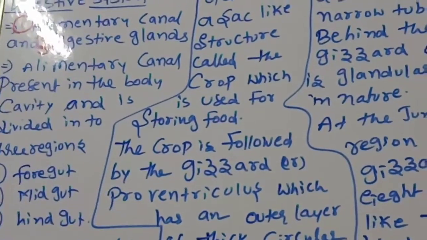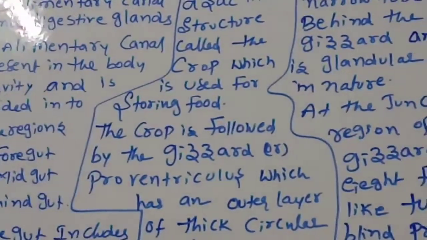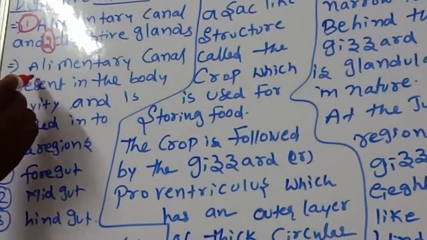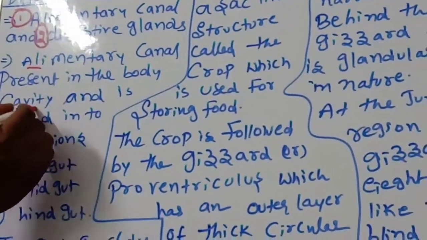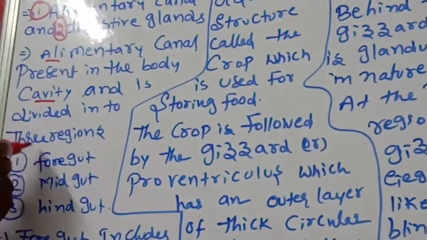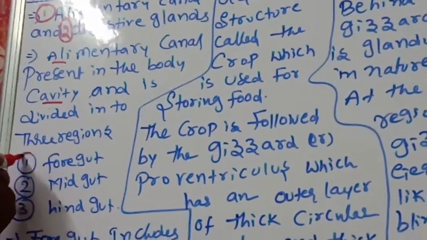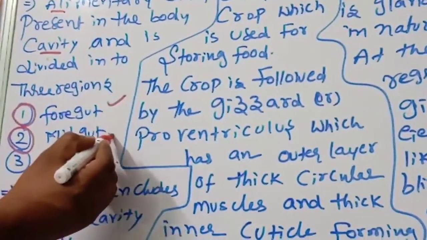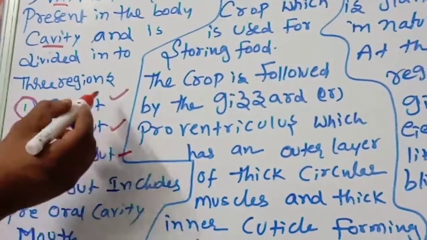The alimentary canal is present in the body cavity and is divided into three regions. What are the three regions? Number 1 foregut, number 2 midgut, number 3 hindgut.